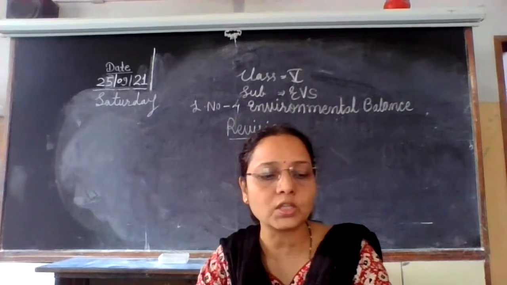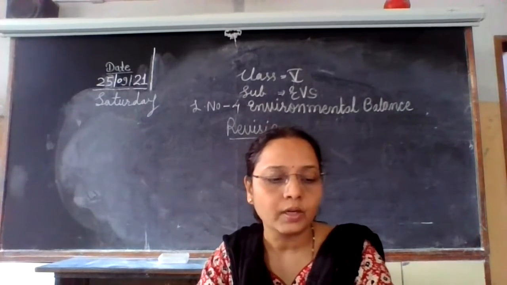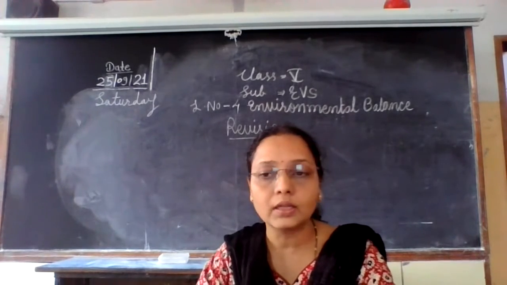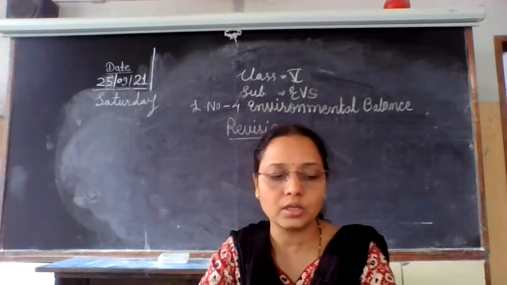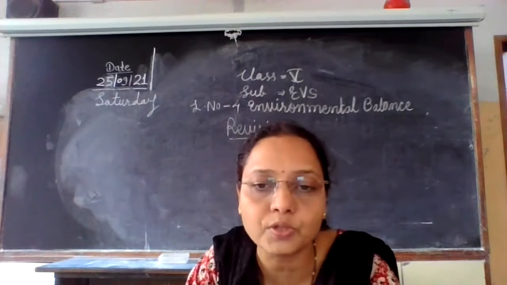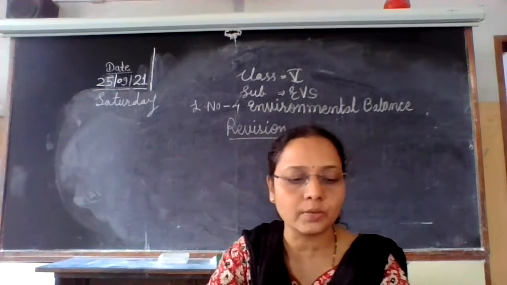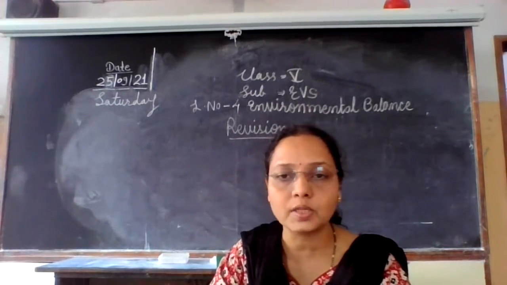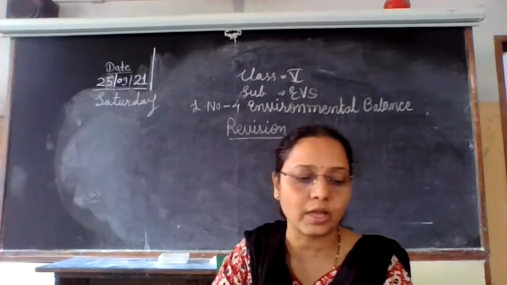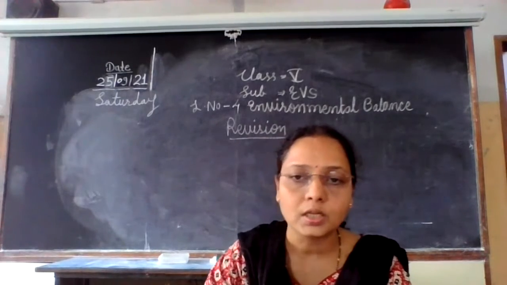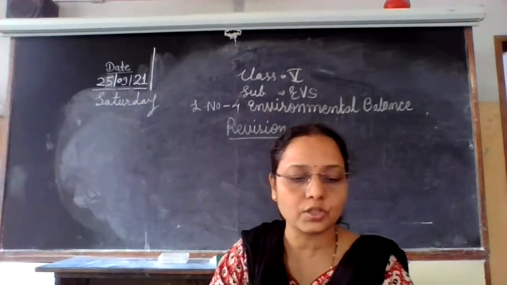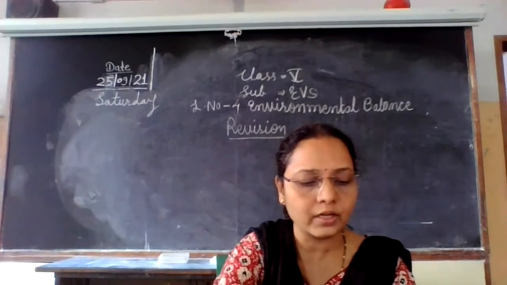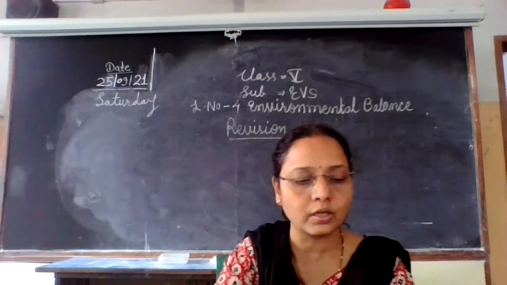Second question, process of breaking down of dead bodies into simpler substances so that the plants can use it, that is decomposition is the answer. Decomposition process से क्या होता है? The breaking down of dead bodies into simpler substances so that the plants can use it, that is decomposition process. Then next question is various food chains we are going to learn.